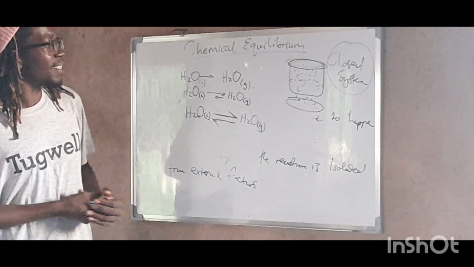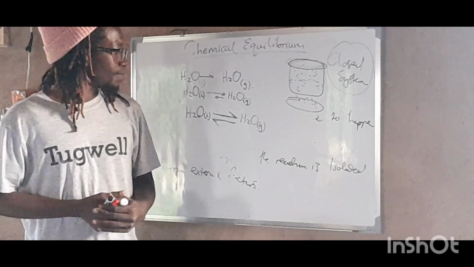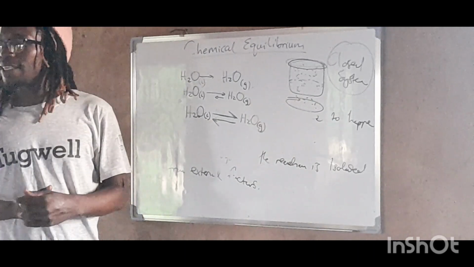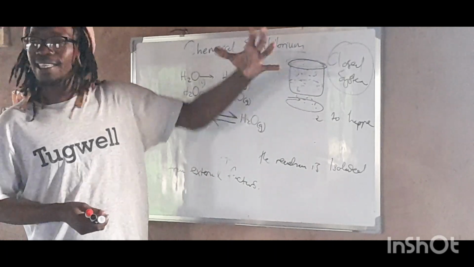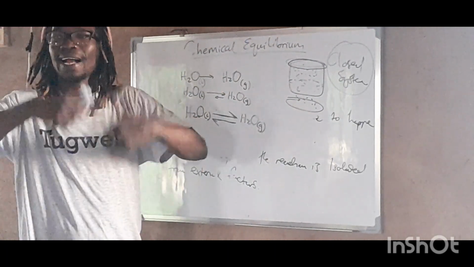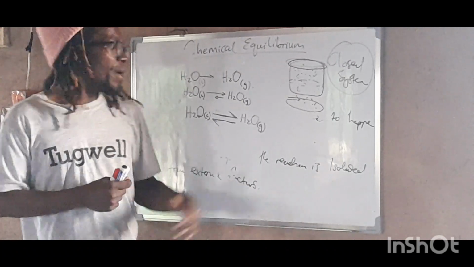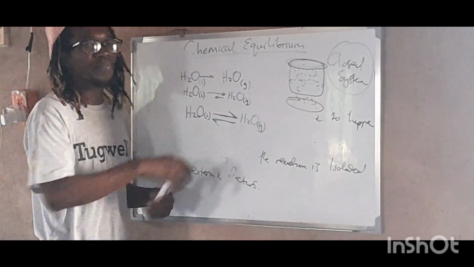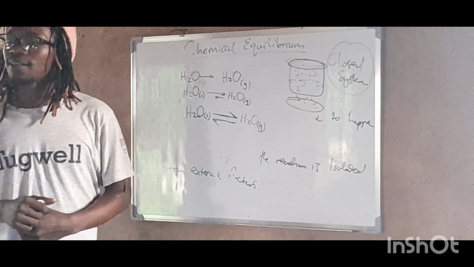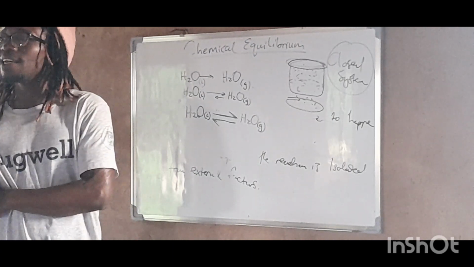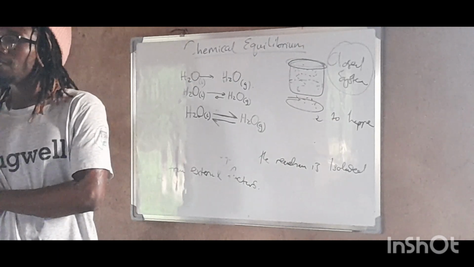So it means that if we decrease the temperature now, the system works in such a way as to bring back the what? The equilibrium, right? If we decrease the temperature here, what will happen to the forward direction? The forward direction will decrease. So it means that less gas will be formed, right?